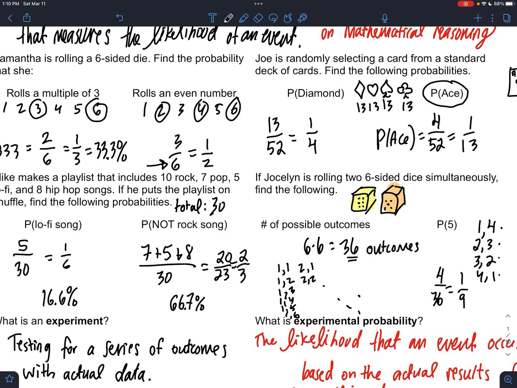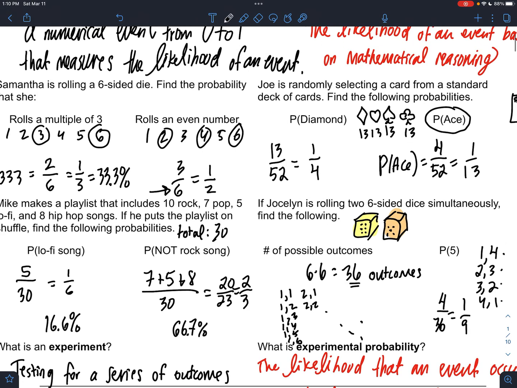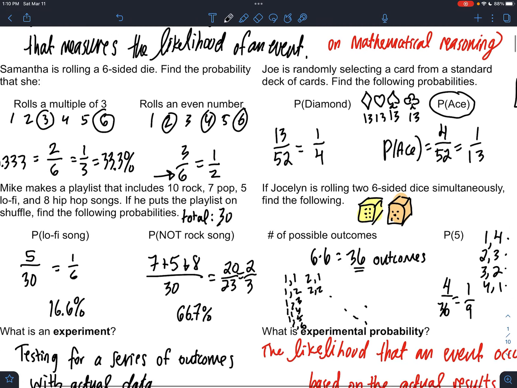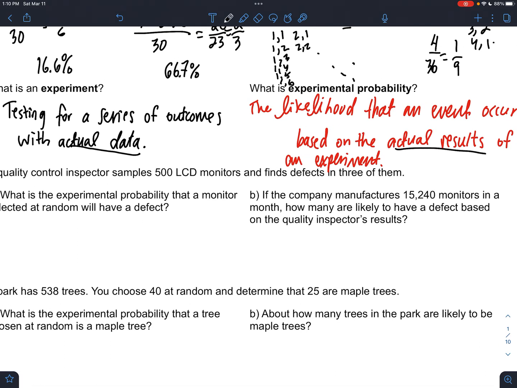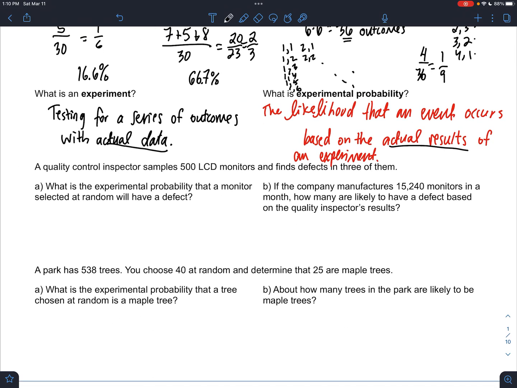Okay? Now, the other side is the experimental probability. What we've done so far is we've been listing out outcomes, computing sums, looking at the total number of outcomes, doing all of that together, all this math, and that's theoretical. But experimental is using actual data. Okay, so make sure you have those written down, and then I'll do these 2 examples.